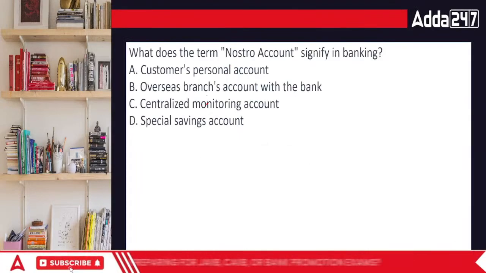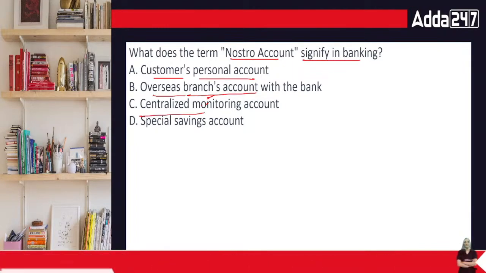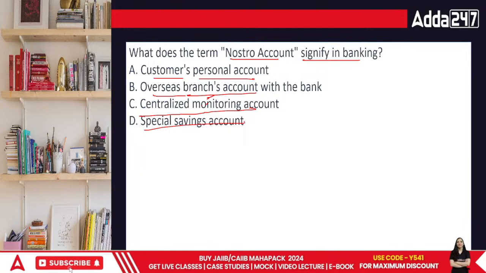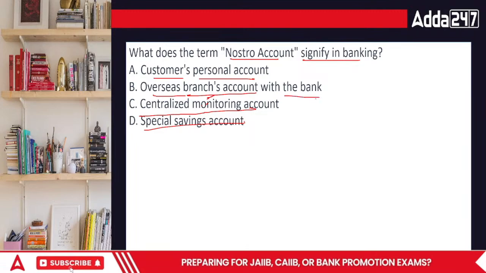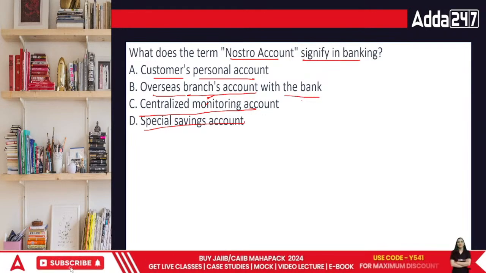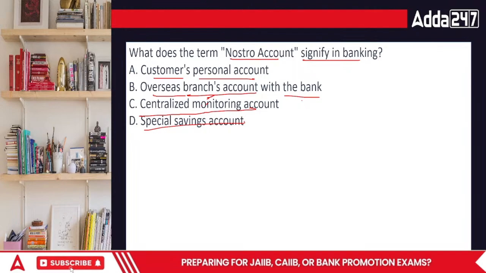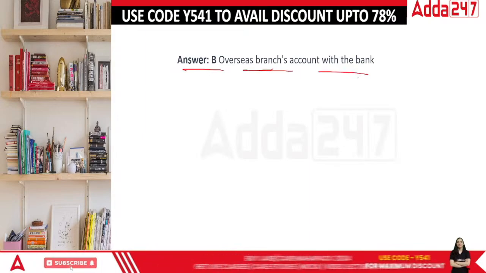Now, what does the term nostro account signify in banking? Customer's personal account, overseas branch account with bank, centralized monitoring account, or special savings account? Nostro account means overseas branch account with the bank. That is, there is some other branch outside India and they have an account with our bank. So the answer is B, overseas branch account with the bank.